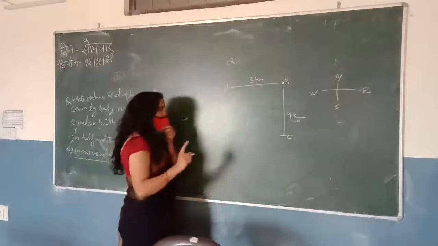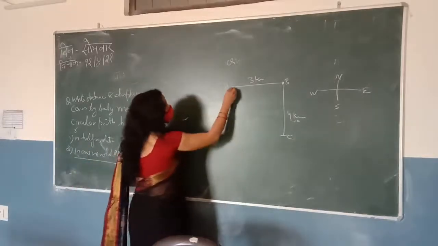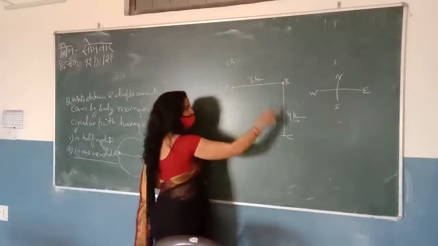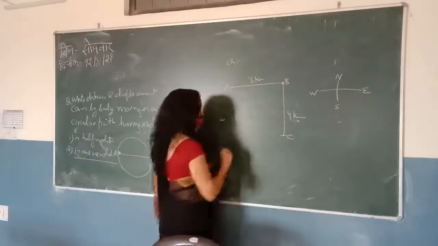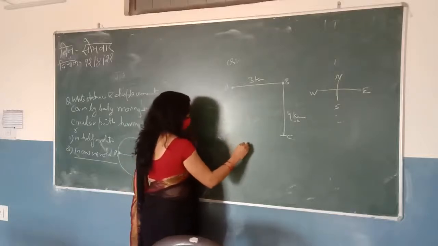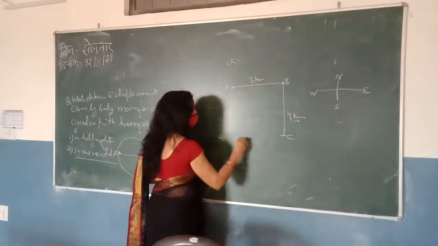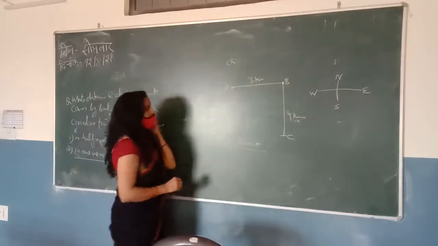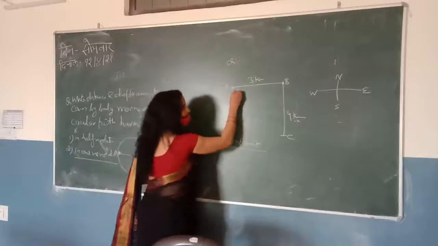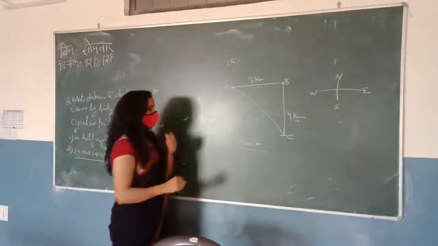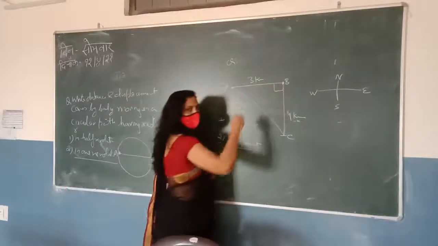For the first part, we know that the distance is the actual path covered by Amit, which is equal to 3 plus 4, that is 7 kilometers. And for the second part, we have to find the displacement. We know that the shortest distance between the initial and the final position is called the displacement. So the displacement is the length AC. How can we find this length? We can find it by using the Pythagoras theorem.